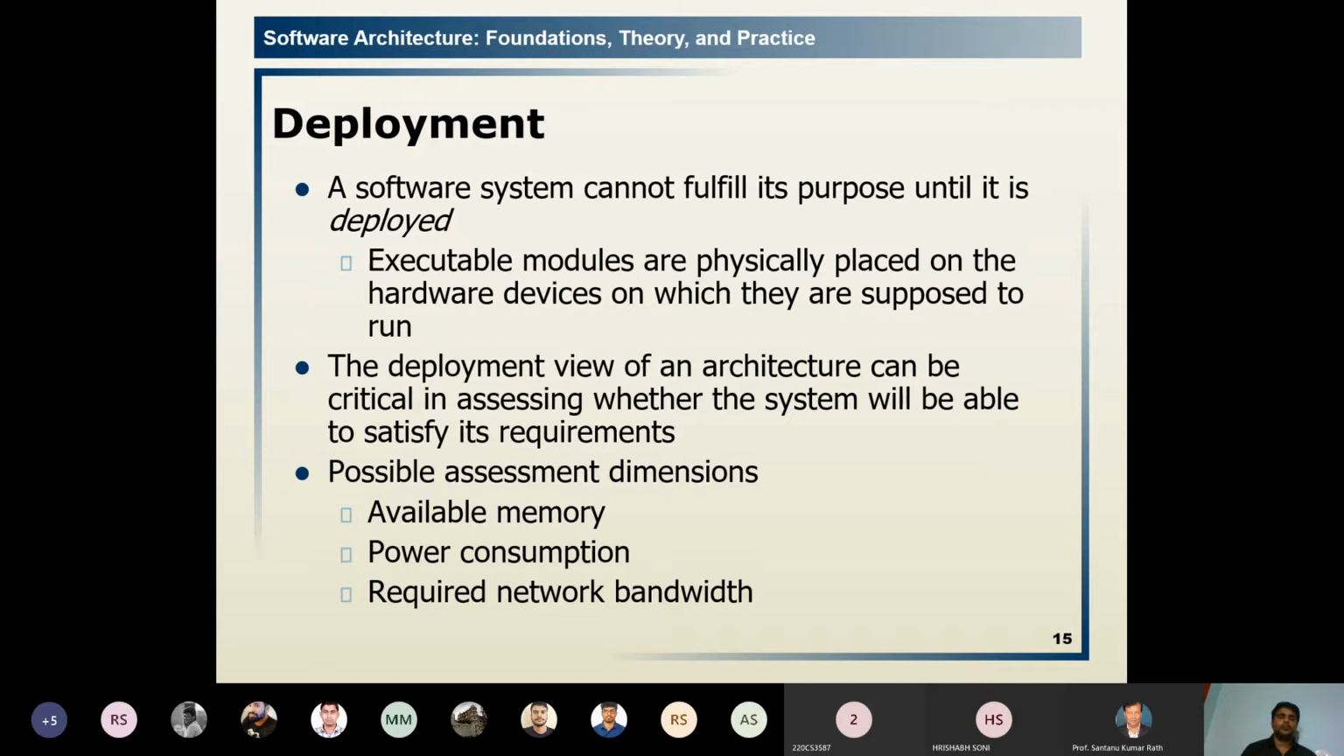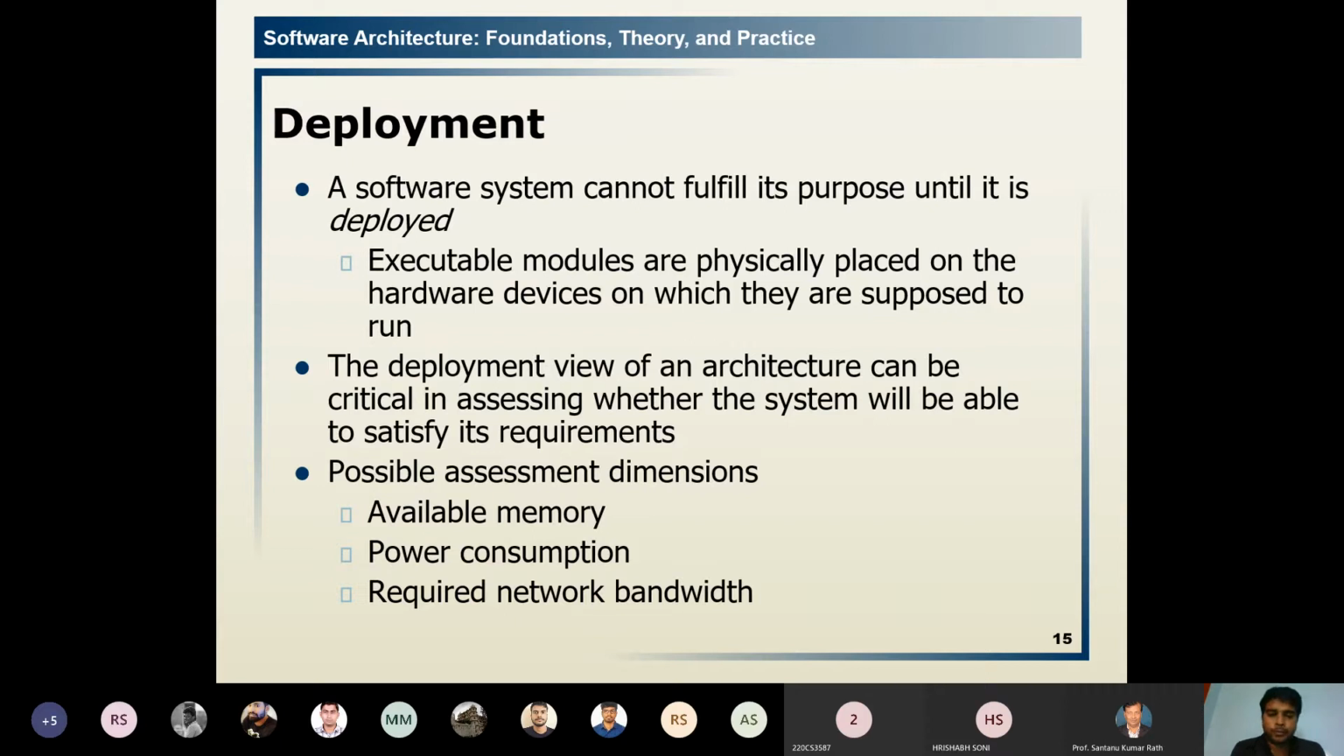The deployment view of an architecture can be critical in assessing whether the system will be available to satisfy the requirements. So the architecture should be critically assessed after the deployment to know whether it satisfies our requirements. What are the possible assessment criteria? What are we checking critically?